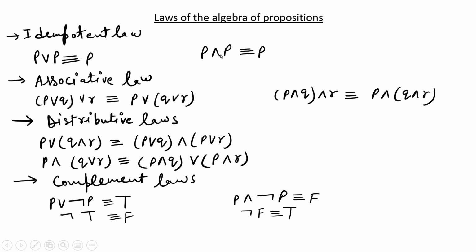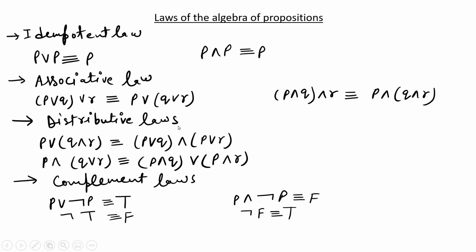We have also laws of the algebra of propositions, like the idempotent law. P or P is logically equivalent to P, and P and P is logically equivalent to P. We have associative laws like (P or Q) or R is logically equivalent to P or (Q or R). So order does not matter here. Same for the AND operation.